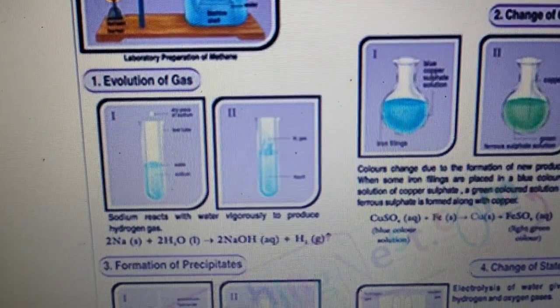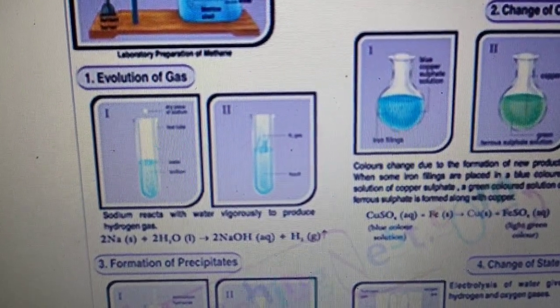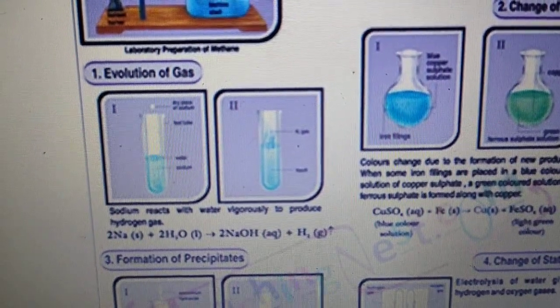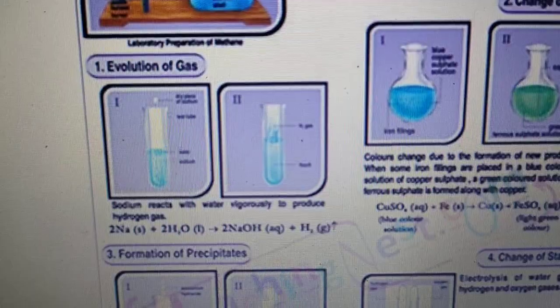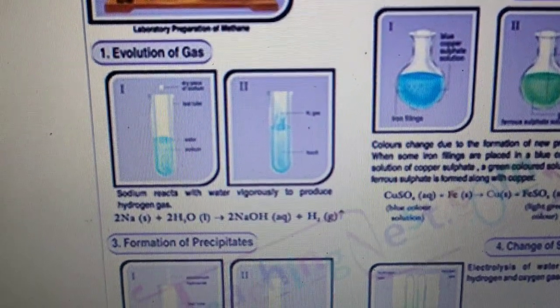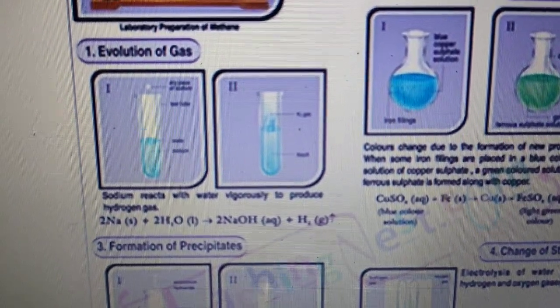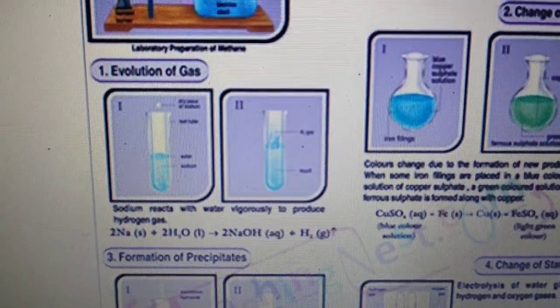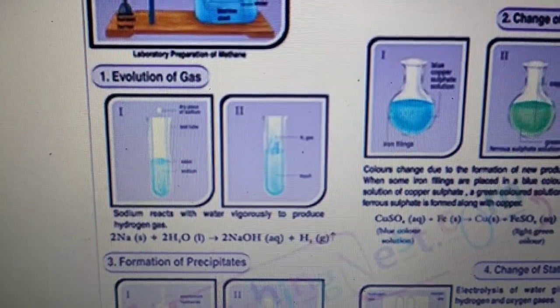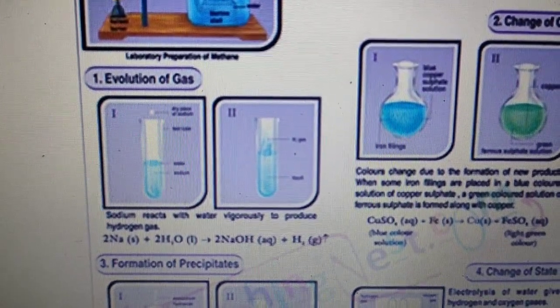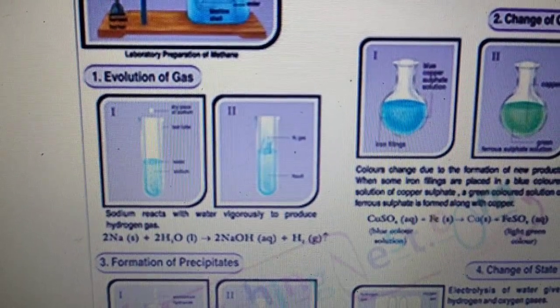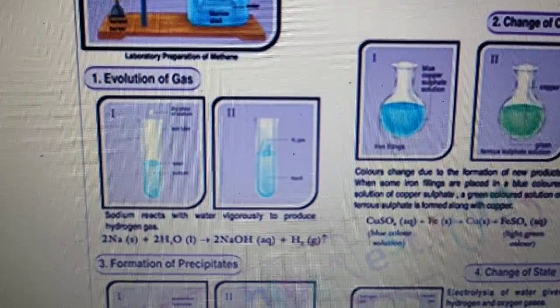The next example in your book is that sodium carbonate reacts with hydrochloric acid to give sodium chloride, that is salt, plus water, that is H2O, plus carbon dioxide gas. So remember, every time carbonates like sodium carbonate react with acid, they give salt plus water plus carbon dioxide gas. Please remember that, so it will be easy to learn. Carbonate plus acid gives salt plus water plus carbon dioxide gas. That is also an example of evolution of gas.